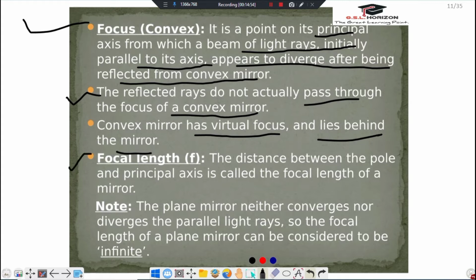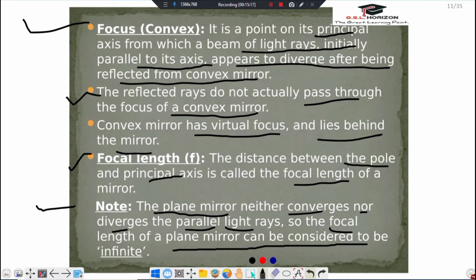Focal length. The distance between the pole and the focus is called the focal length of the mirror. Note, the plane mirror neither converges nor diverges the parallel light rays. So the focal length of a plane mirror can be considered to be infinite.